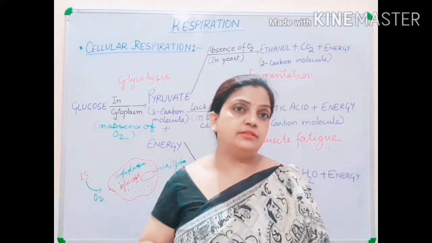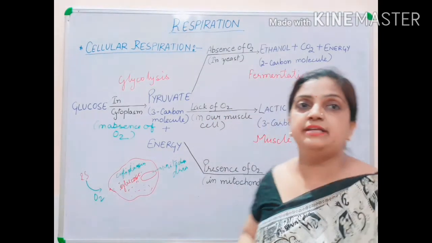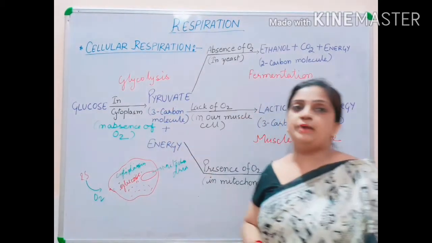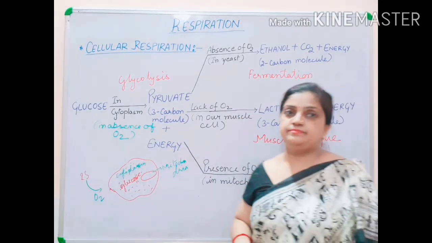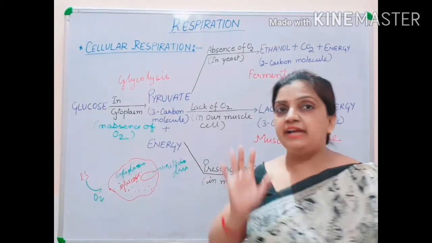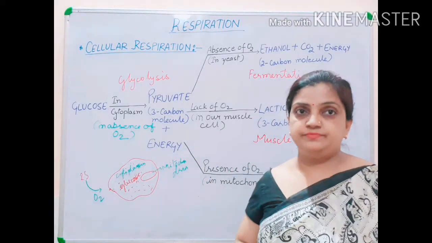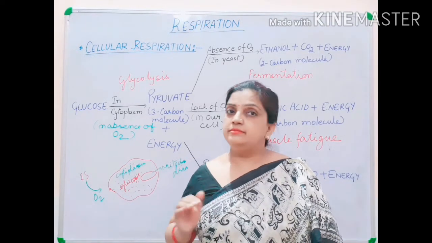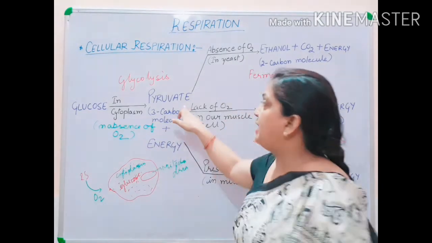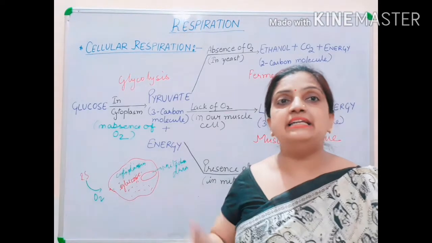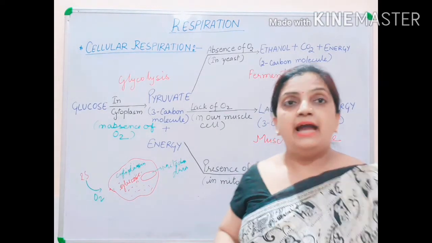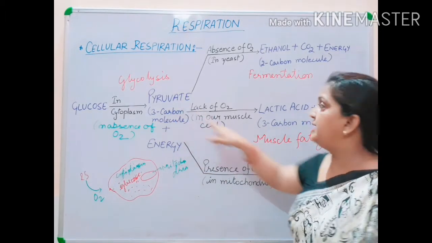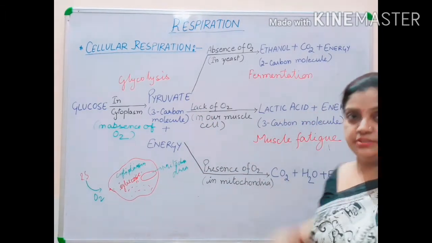energy and water. Again I will repeat, inside the muscle cells, glucose will break down into pyruvate in the absence of oxygen. Now this pyruvate will wait for oxygen to reach. But if oxygen is not reaching the muscle cells, this pyruvate will follow anaerobic respiration, and as a result it will change into lactic acid and energy.